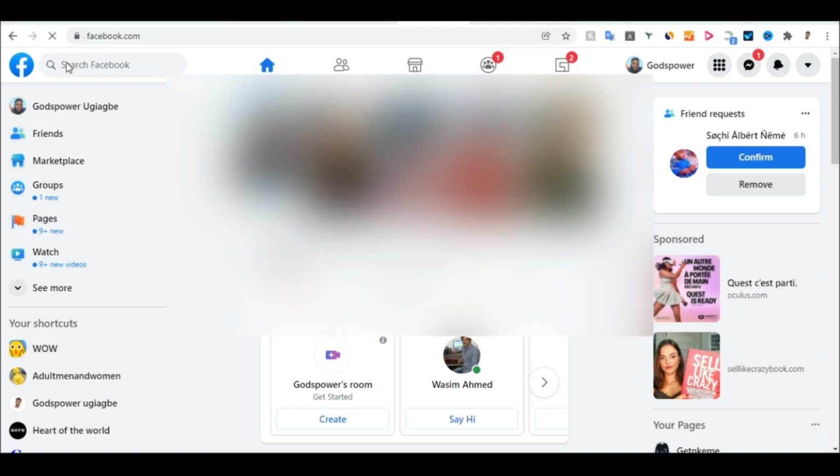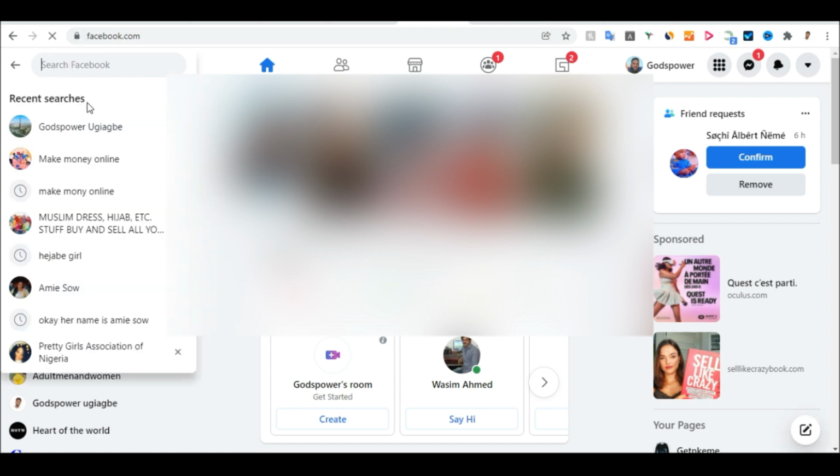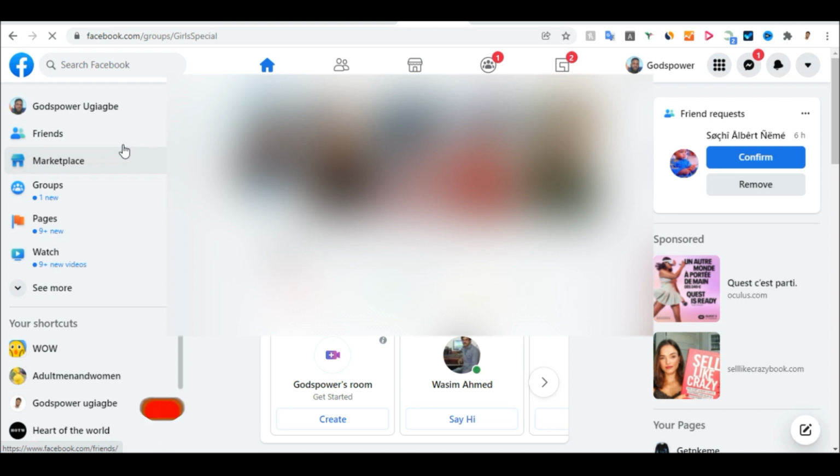So once you're on Facebook, go to the search bar here, click on it, and search for make money online. Just search for make money online. Click on this section and search for make money online. Click on search, and now it's going to open make money online groups.